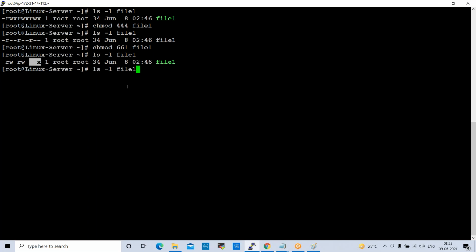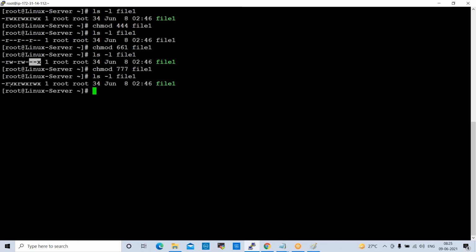The same way, if you want to give full permissions, 777. 4 plus 2 plus 1. 777 and file name. Enter. Now if you check the file, see here. User level or owner level, read write X. Group level, read write X. Others level also, read write X. So like this, we can apply permissions using the absolute method. If you want to apply some permissions to any file, we can apply like this.